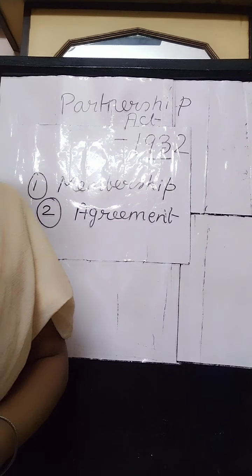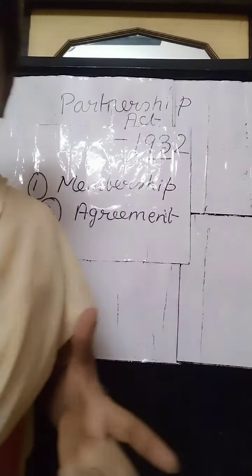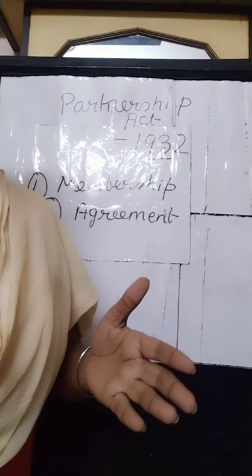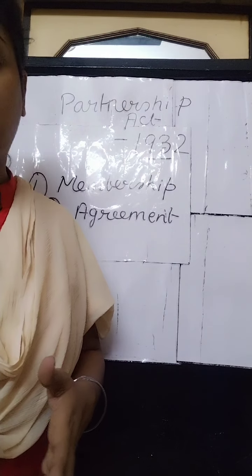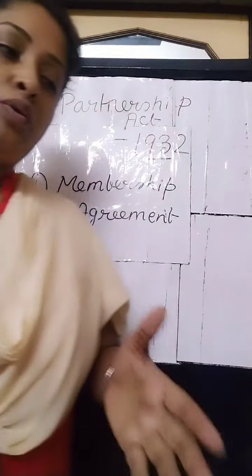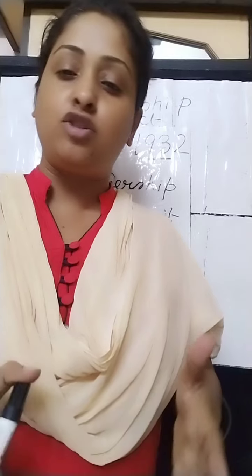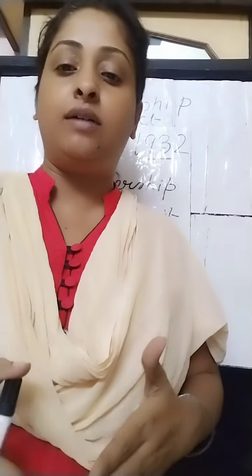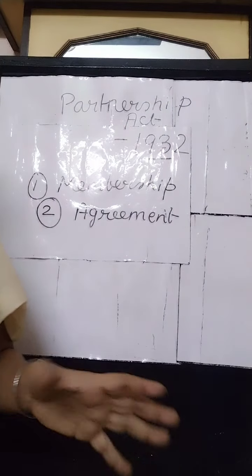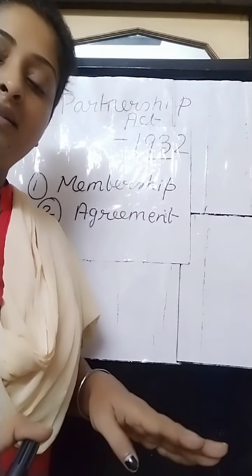The agreement may be oral or may be in writing, but it is not necessary to have it in writing for it to be a partnership. It must satisfy all the essentials of a valid contract, and it is desirable to have a written agreement, because an oral agreement is difficult to prove. Therefore, it is expected to have a written agreement, which is desirable. And in that writing, all the essentials of a contract must be mentioned. So there should be an agreement between the two partners.